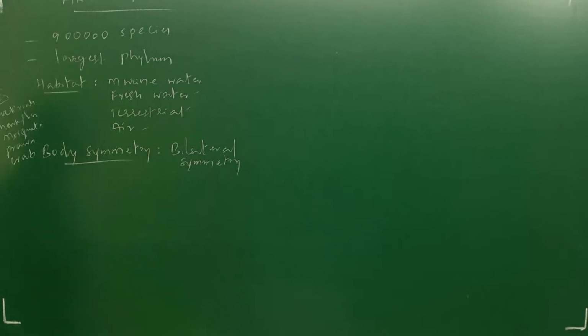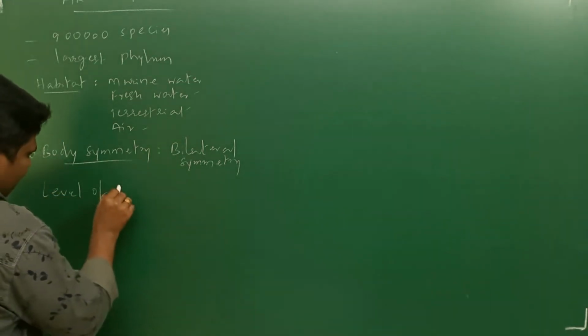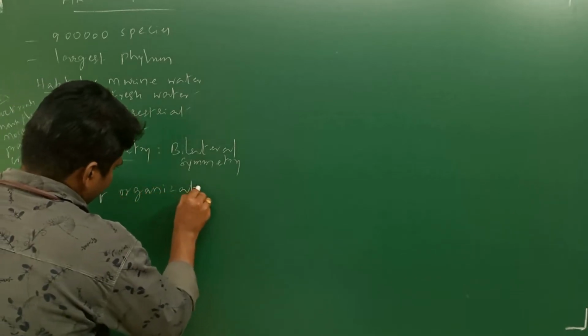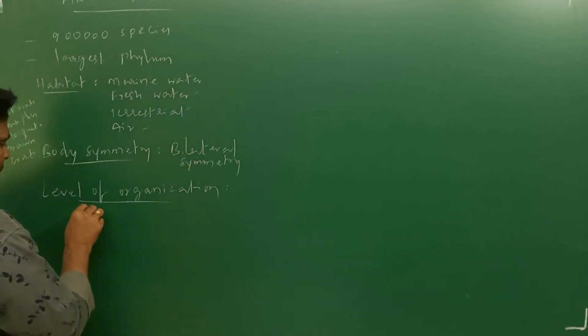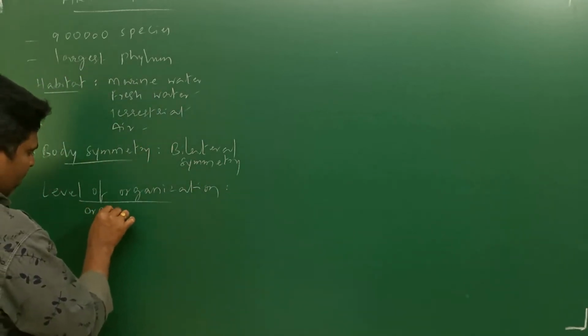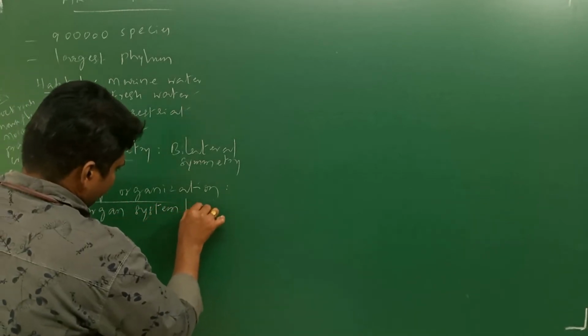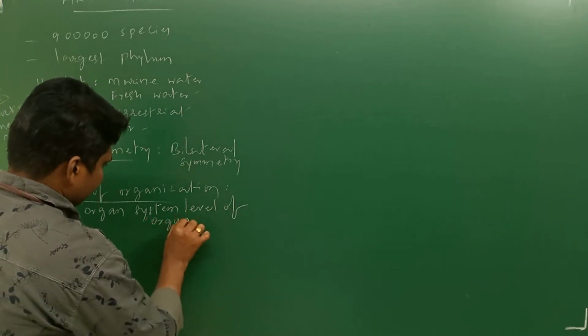Next, level of organization. It is organ system level of organization.